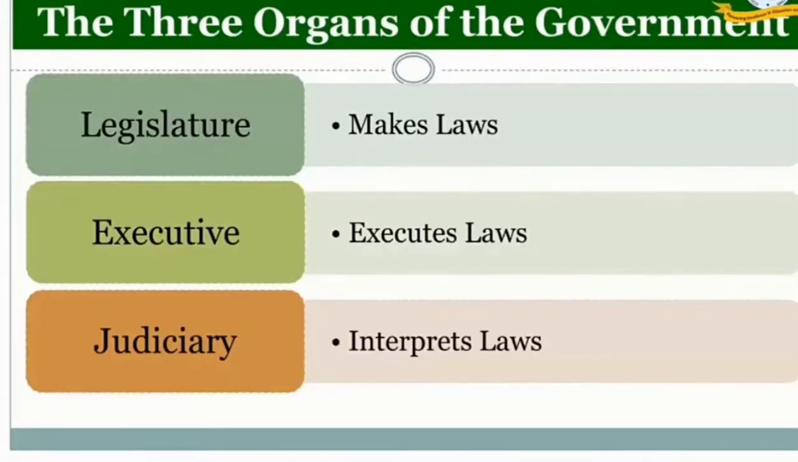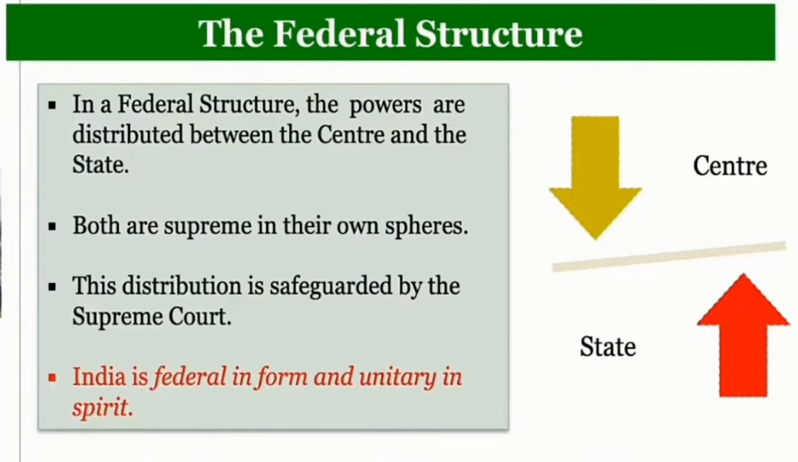Now, these are the three organs of the government: legislature, which makes the law; executive, the word itself suggests executes law; and judiciary interprets laws. Then we have the federal structure.